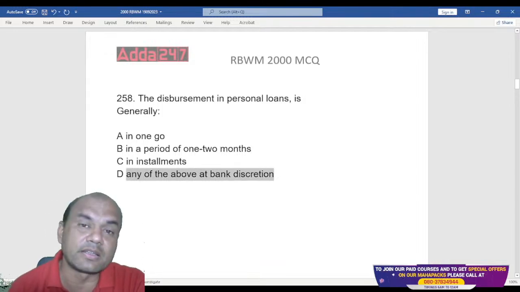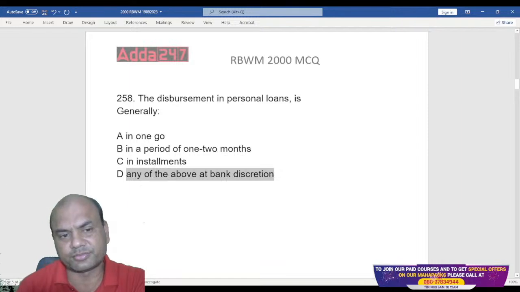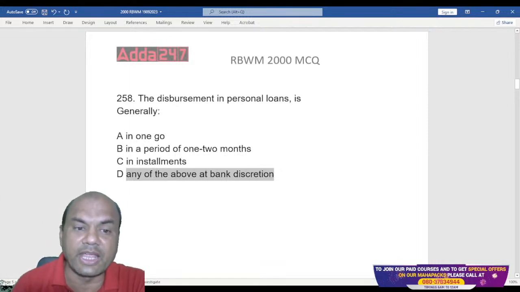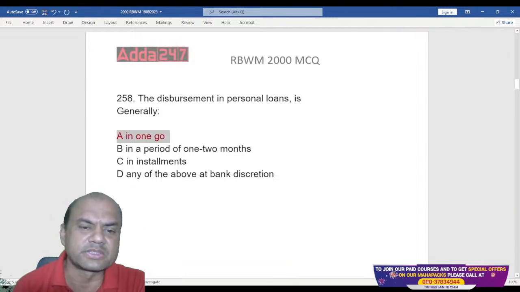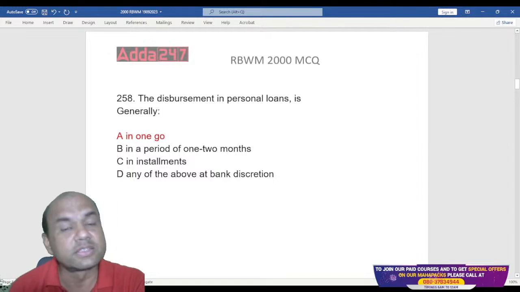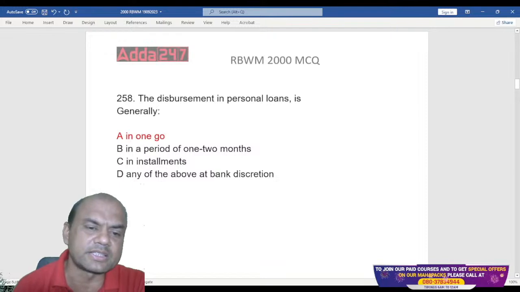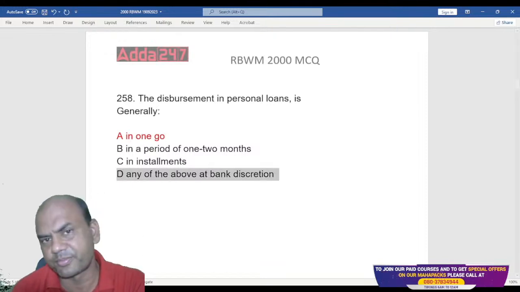How does the bank generally give this loan? It's always given in one go. Personal loans are always given in one go. Okay. Now you'll say, sir, personal loans in one go, that's okay. See, the question over here is generally how is it given? 90% every year. See, it's after all at the discretion of the bank.